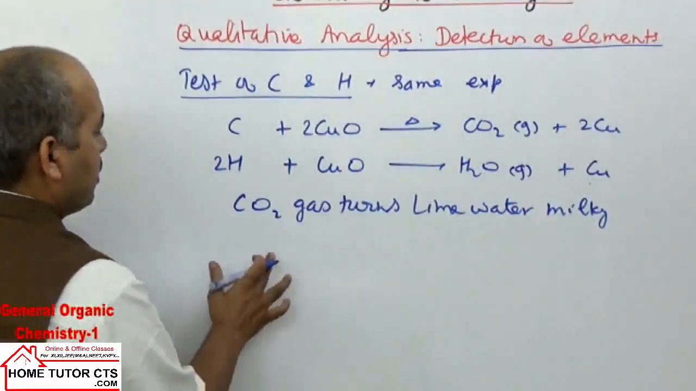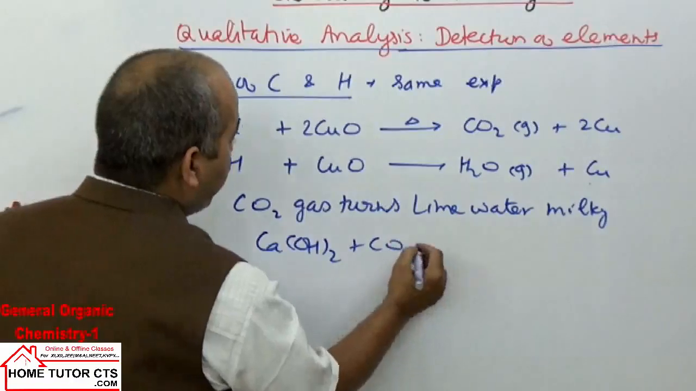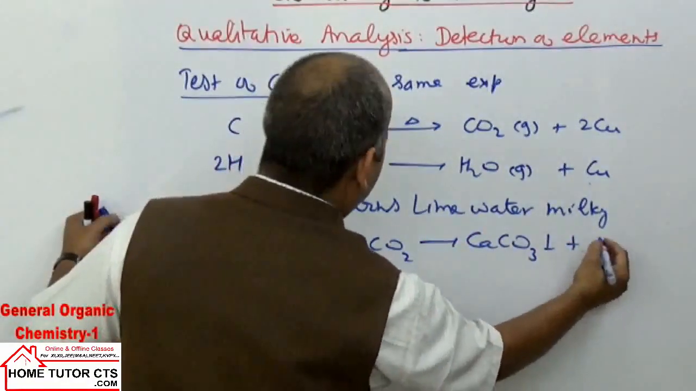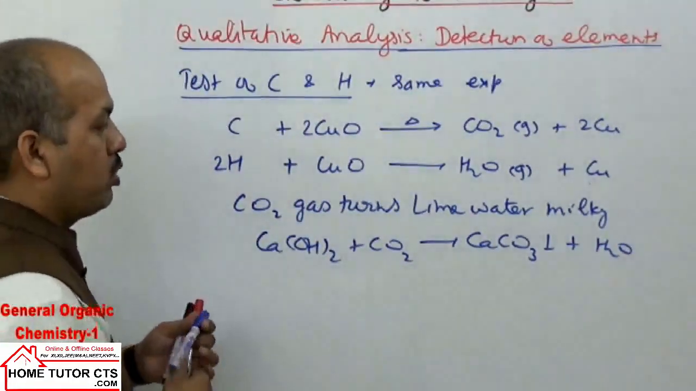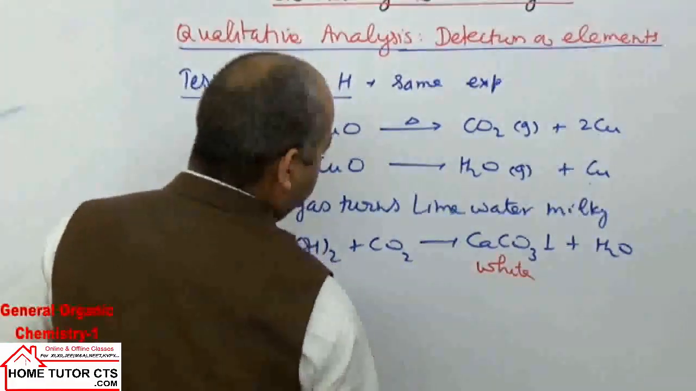Let us see the reactions one by one. What is lime water? A solution of calcium hydroxide. The reaction is: CO2 gas forms a white precipitate of calcium carbonate, so that the solution turns milky.